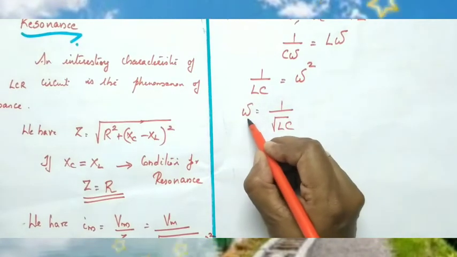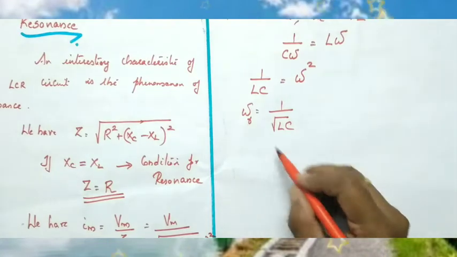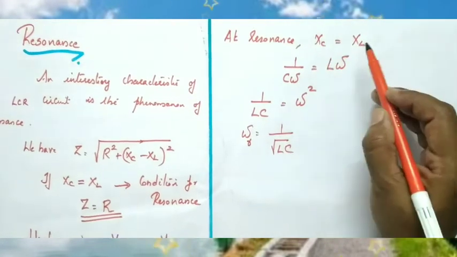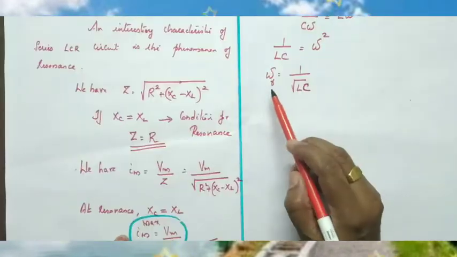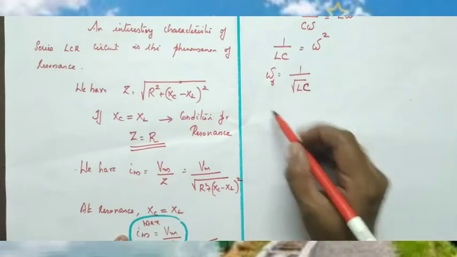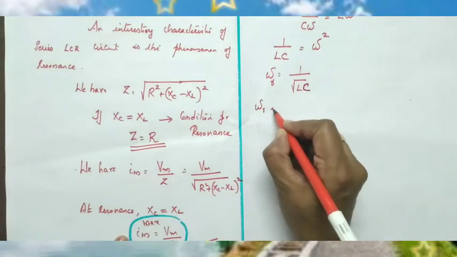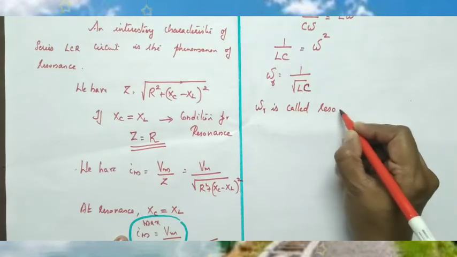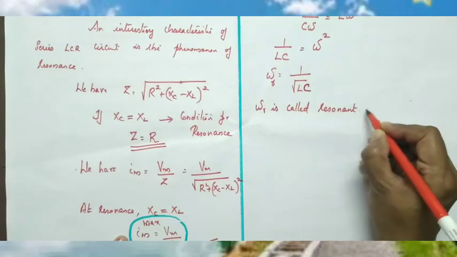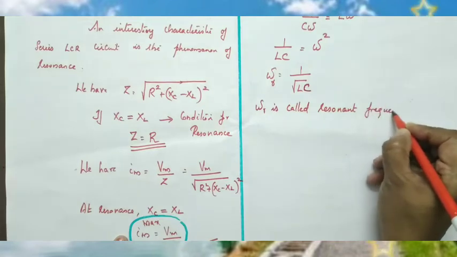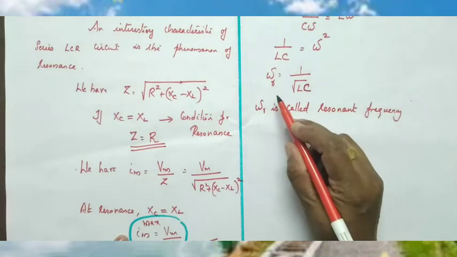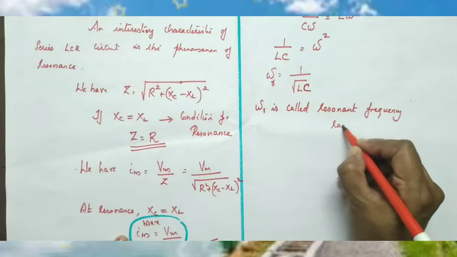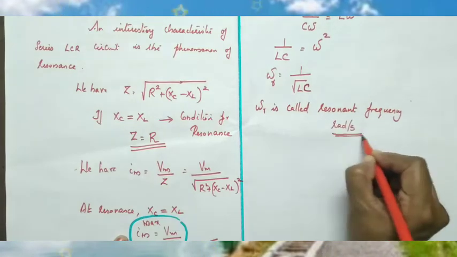And this frequency is called resonant frequency. So, the frequency at which Xc and XL are equal, this frequency omega R is called resonant frequency. It is the frequency at which resonance takes place, and this is actually angular frequency, and hence its unit is radians per second.